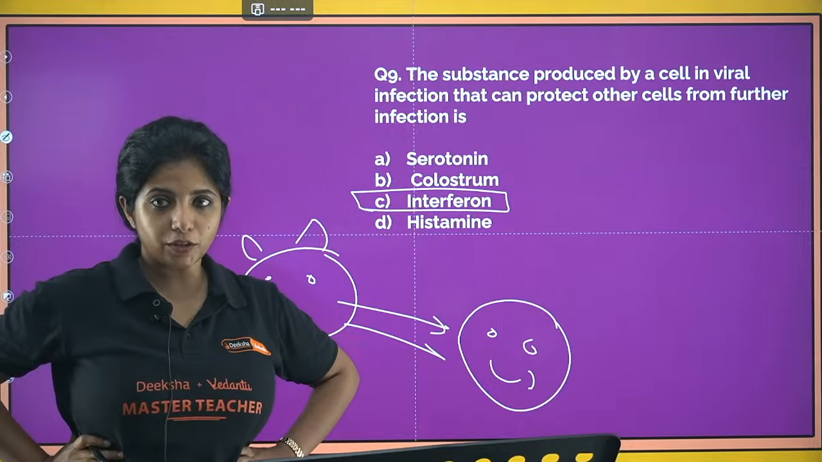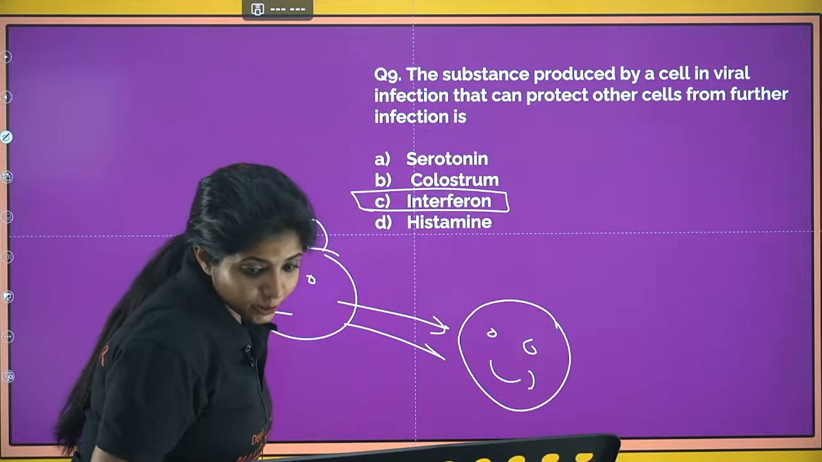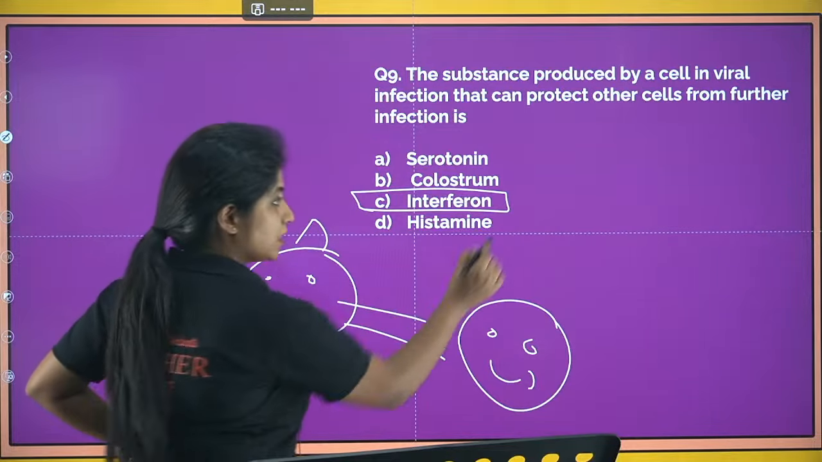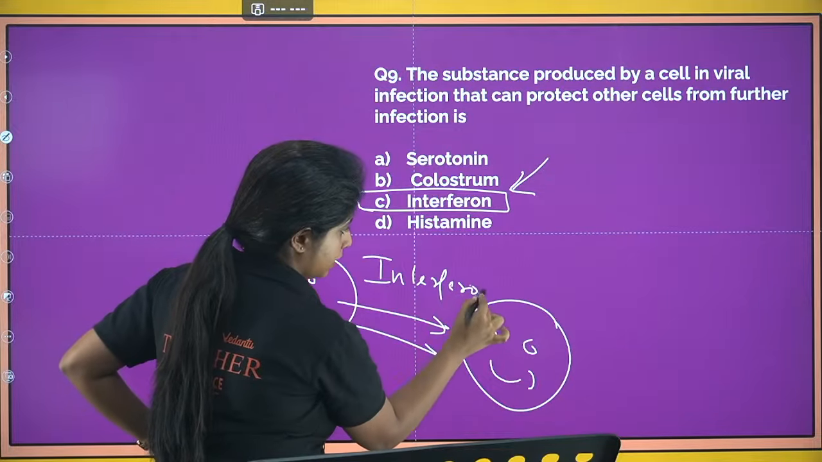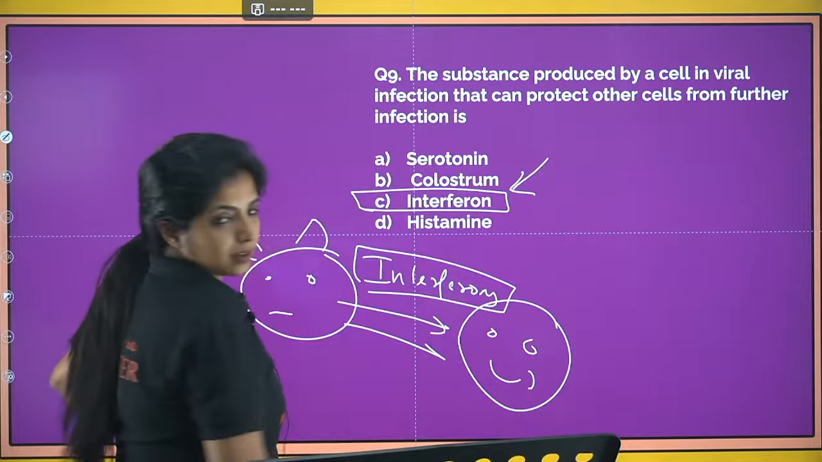Rocky says C. Prakriti says C. Hovama also says C, so I think no one is there to challenge them. They are absolutely correct. It is interferons. It is interferons. Okay.